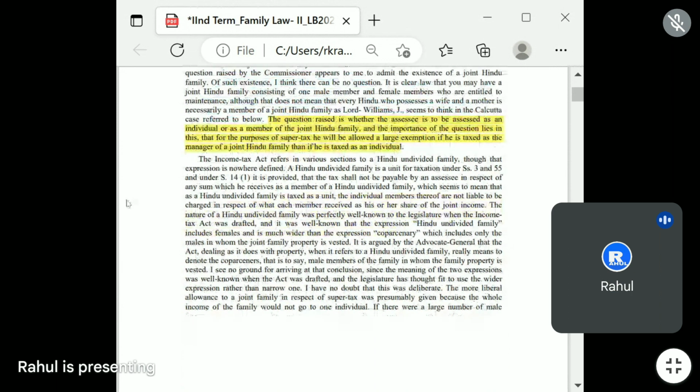So now you can explain what is the crux of this case, bro. I have gone through the case till now.